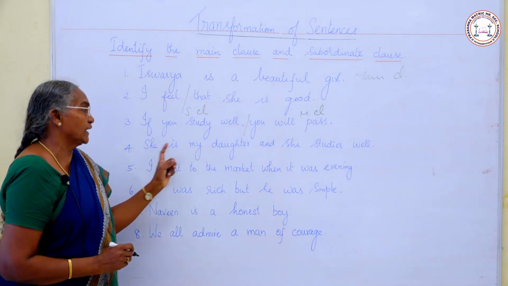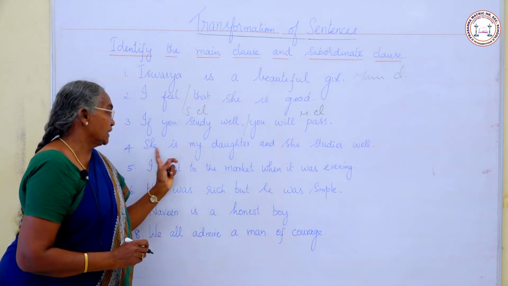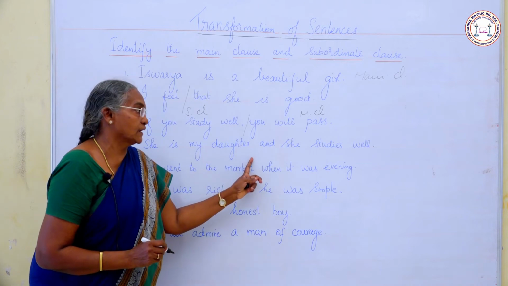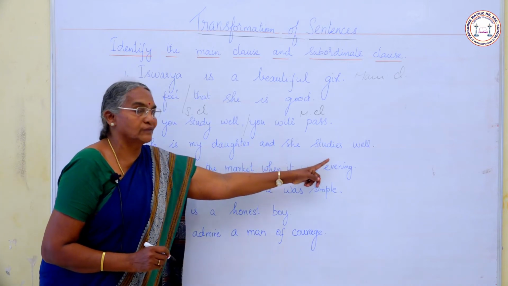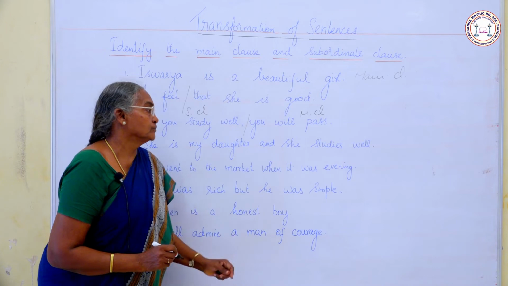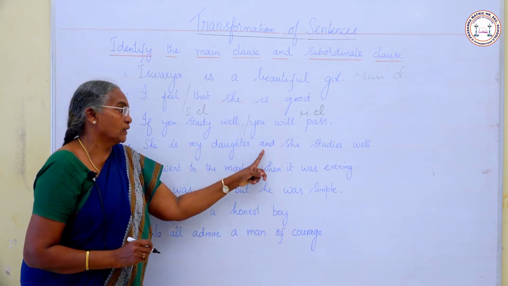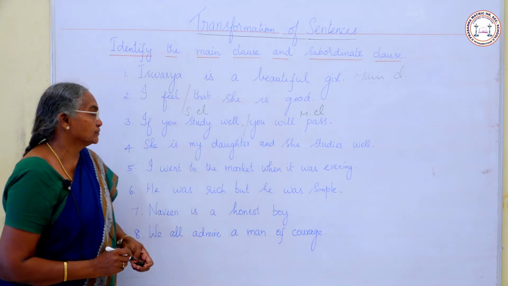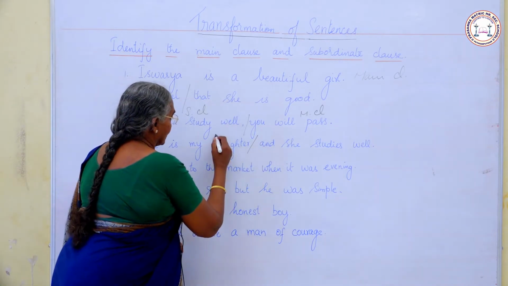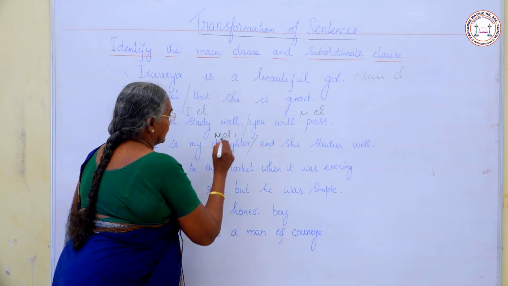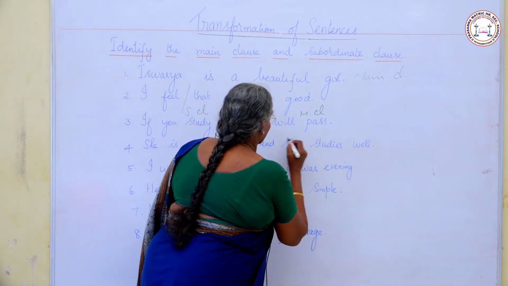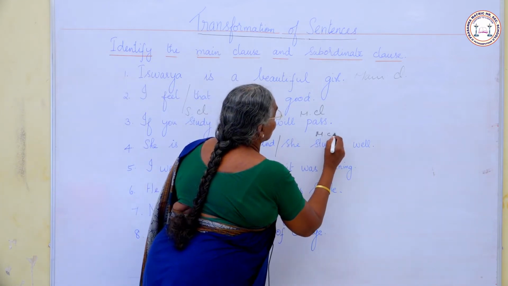So there are two main clauses here, joined by a coordinating conjunction and. This is main clause 1, this is main clause 2.